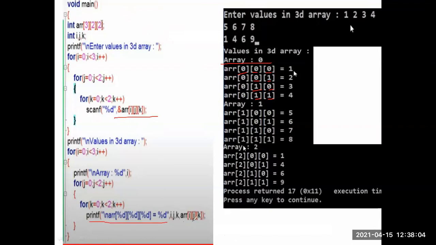Array. See here, I am giving inputs as 1, 2, 3, 4, 5, 6, 7, 8, 1, 4, 6, 9. So for array 0: 1, 2, 3, 4. For array 1: 5, 6, 7, 8. For array 2: 1, 4, 6, 9. See here, for array 0, all the array index is 0 because that is the 0 array. In this, at 0, 0 I will store 1 element, at 0, 1 I will store 2, at 1, 0, 3 and at 1, 1, 4. Understand?